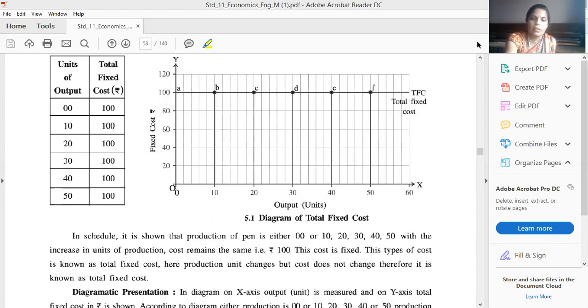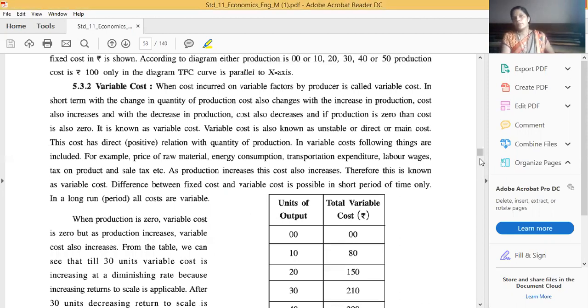Now next one is the variable cost. What do you mean by the variable cost? This one we have already compared. I just revised it now, so your concept will be easy and clear. Variable cost means the cost incurred on variable factors by the producer is called variable cost. Easy? You can complete this sentence from here.